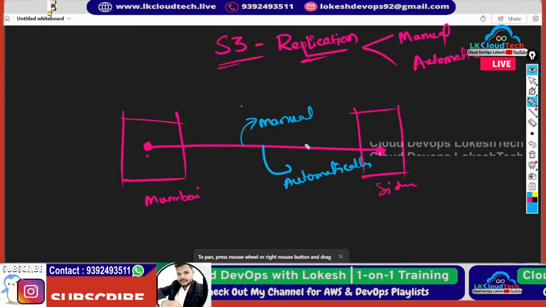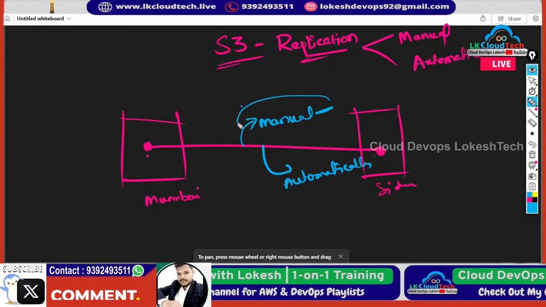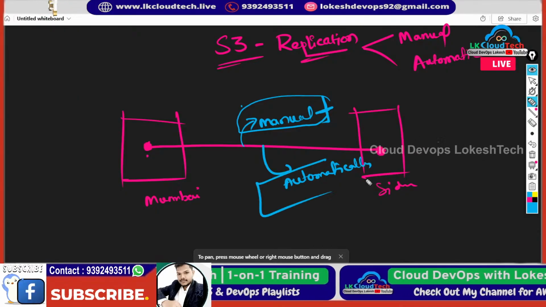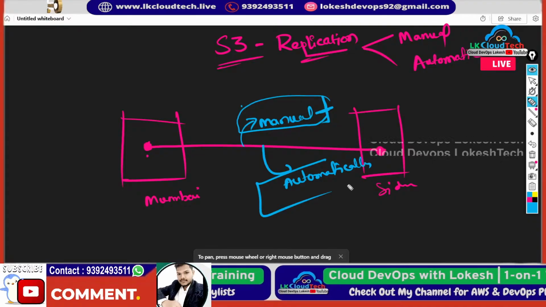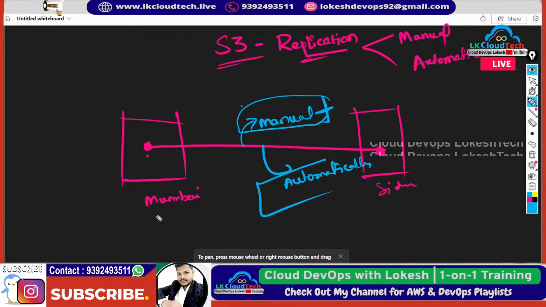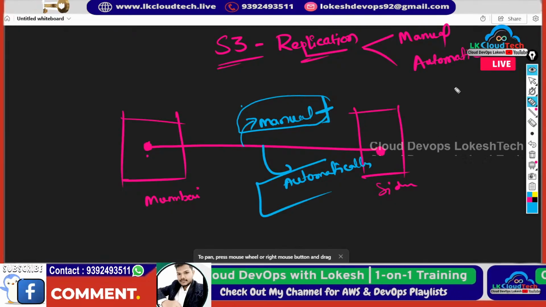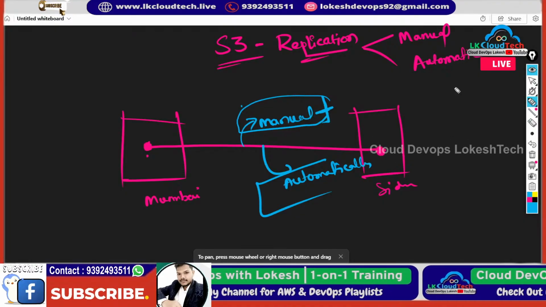We need to create manual replication manually, and we'll see how. Let's also see how to create the replication process using automation. With automation, we would write a JSON script or Python script or something else.